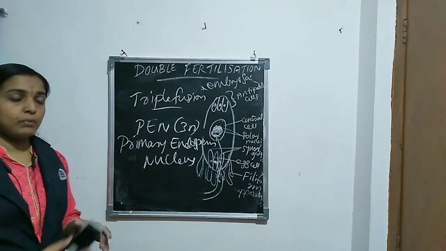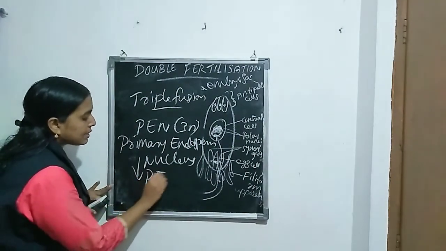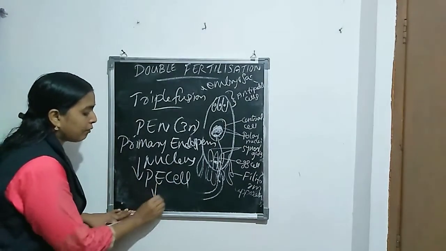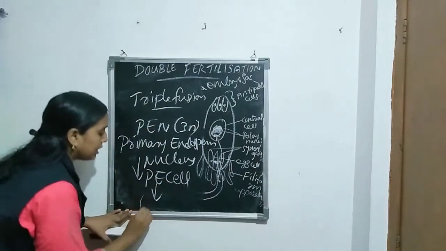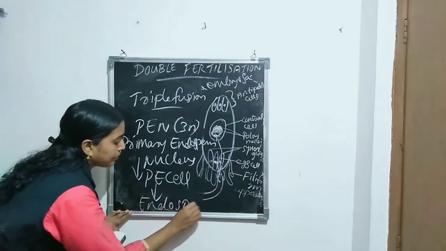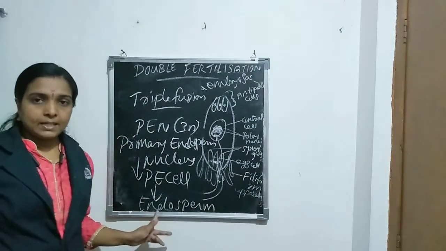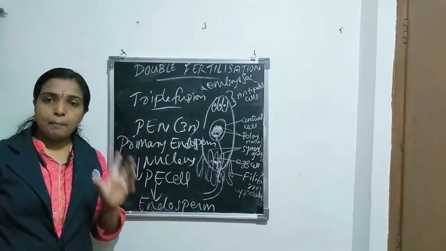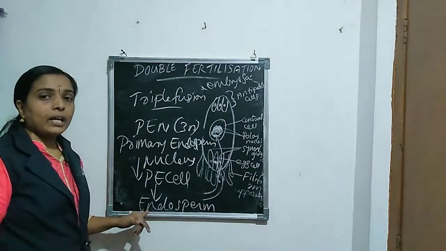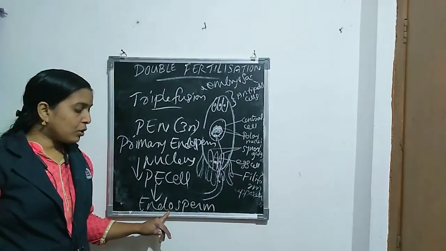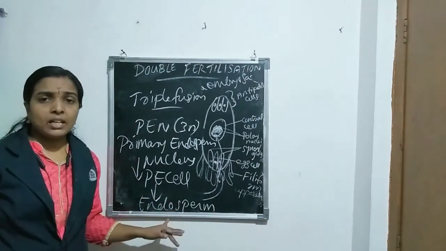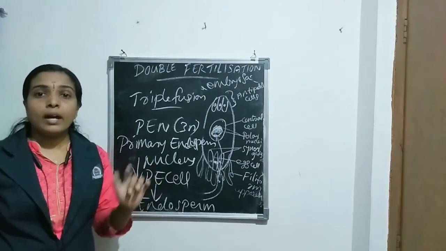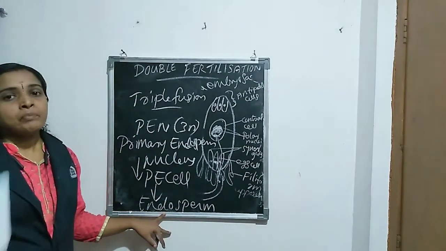This primary endosperm nucleus develops into PEC. PEC means primary endosperm cell. Then the final product of this fertilization is endosperm. The final product of syngamy is the embryo and plantlet. Here the final product is endosperm. This endosperm is a nutrient rich structure. It provides nourishment for the developing embryo and plantlet. Clear what is the function of endosperm?